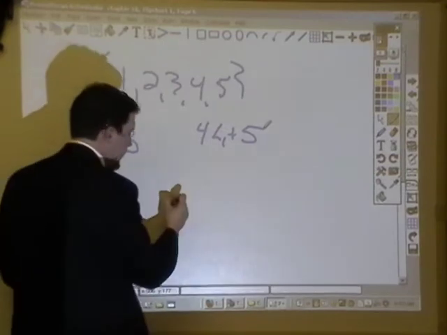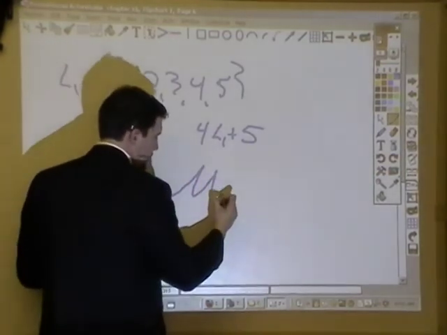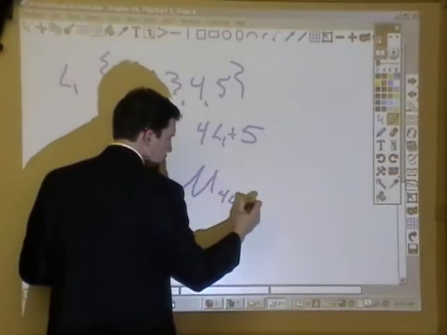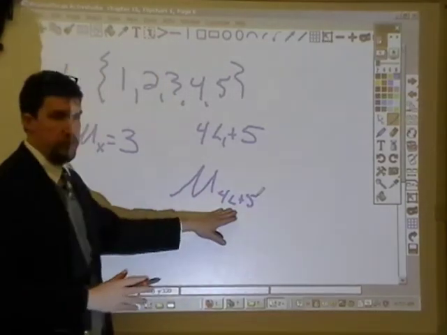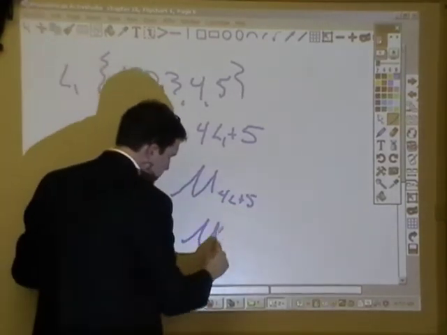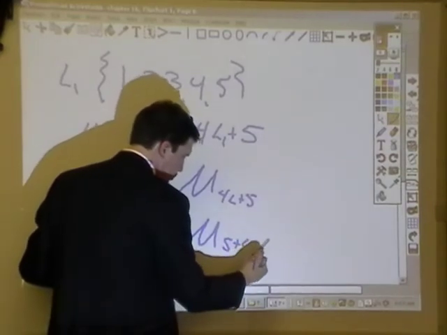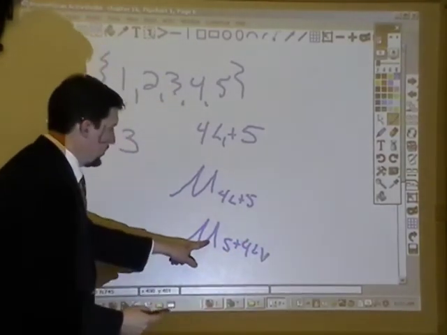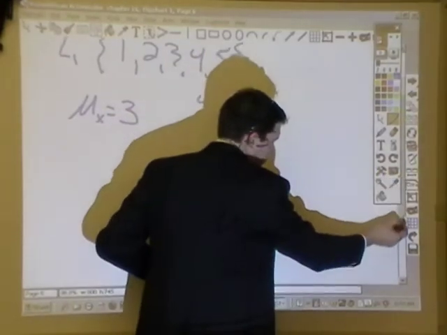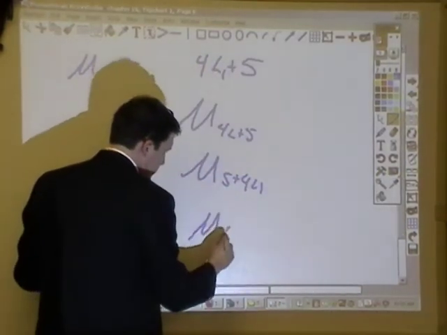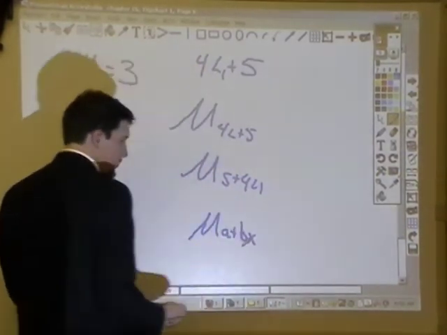I want to find the mean of 4 times L1 plus 5. I'm going to rewrite this as the mean of 5 plus 4 times L1, because this now looks exactly like that statement, the mean of a plus bx.